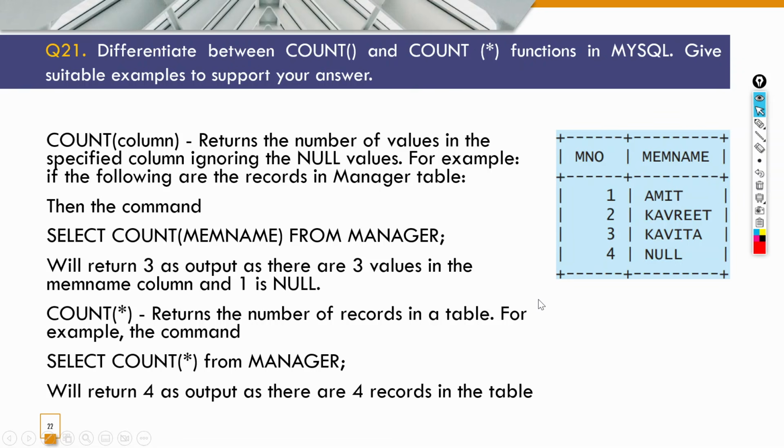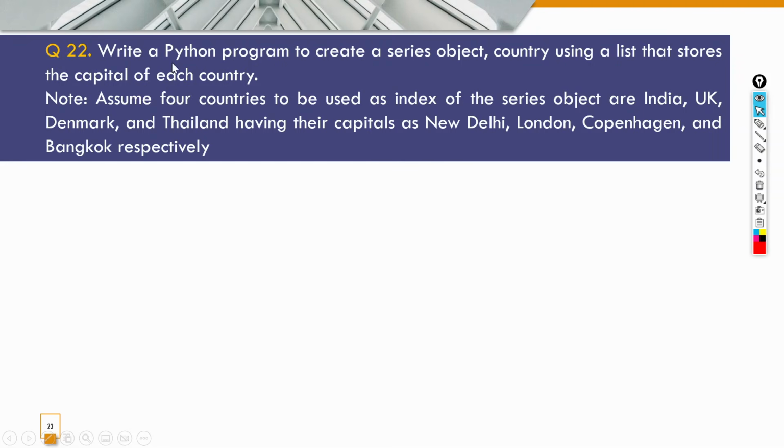Okay, let's move on to the next question, that is question 22. Now write a Python program to create a series object country using a list that stores the capital of each country. Okay, so यहाँ पे हमें एक series create करनी है using a list that stores the capital of each country, and the name of the series can be country, or you can put some different name also, that's okay. Assume 4 countries to be used as index of the series object. These are indexes: India, UK, Denmark and Thailand, having the capitals New Delhi, London, Copenhagen and Bangkok respectively. Okay, these are the values.